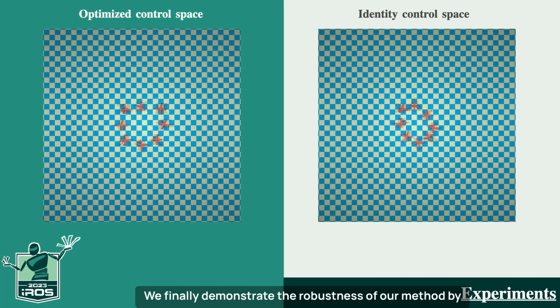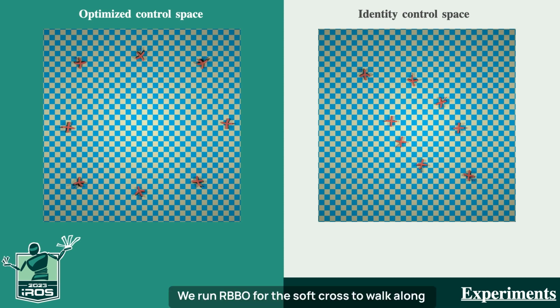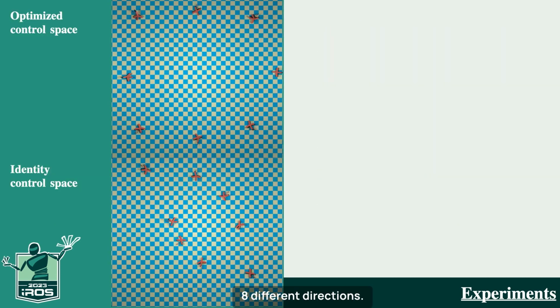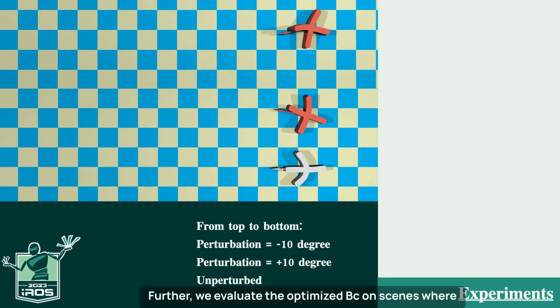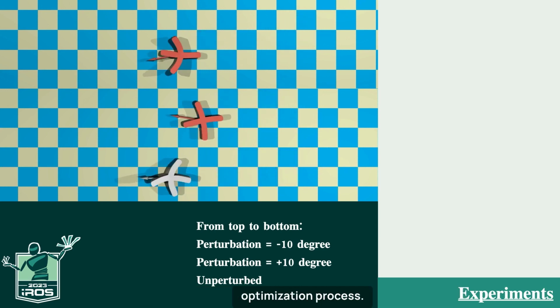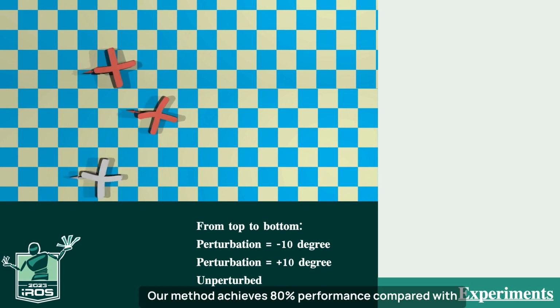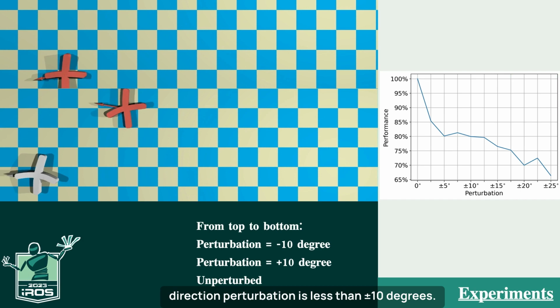We finally demonstrate the robustness of our method by analyzing the sensitivity of our method to the change of tasks. We run RBBO for the soft cross to walk along 8 different directions. Our method consistently improves the controller performance as compared with the identity baseline. Further, we evaluate the optimized BC on scenes where the walking direction is slightly different from the optimization process. Our method achieves 80% performance compared with walking along the original direction when the direction perturbation is less than plus or minus 10 degrees.